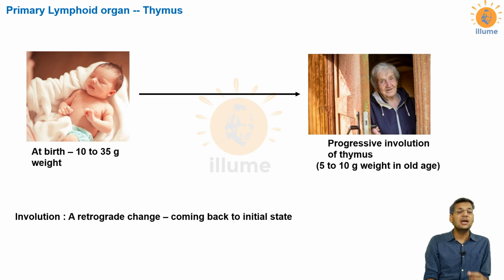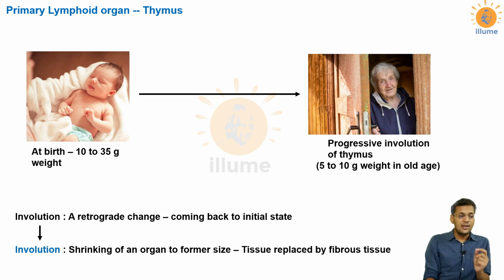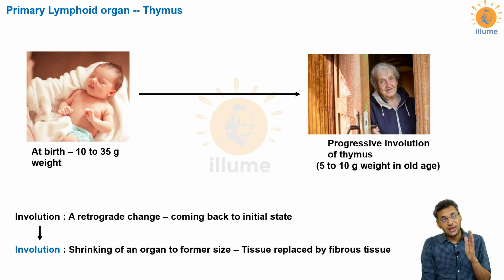And in biology, involution of any organ means that there is shrinkage of the organ and the normal tissue of that organ is, with time, replaced by fibrous tissue. That means the normal tissue which was carrying out all the functions of that particular organ is replaced by fibrous tissue, and fibrous tissue no more carries out the same function that was carried out by the normal tissue of that particular organ.